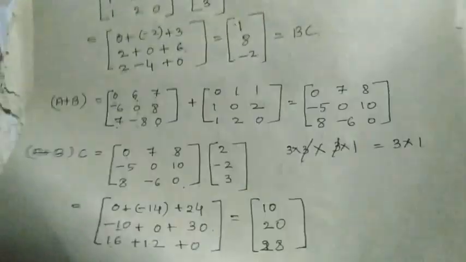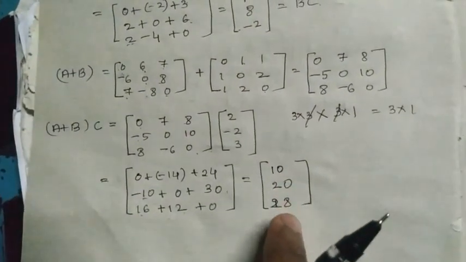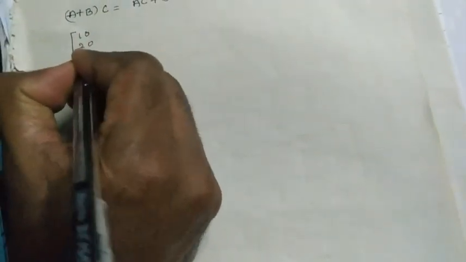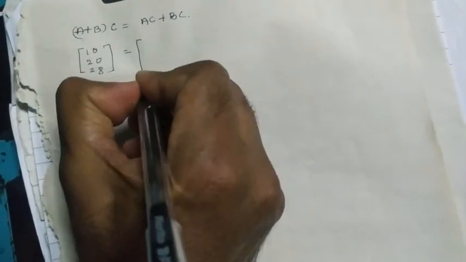A plus B into C, the elements are 10, 20, 28. That should be the same on both sides; LHS must be equal to RHS.